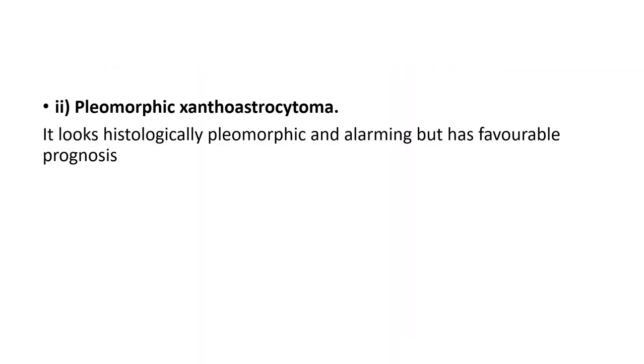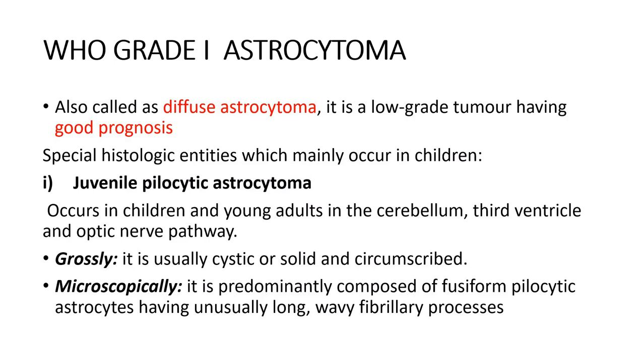pleomorphic xanthoastrocytoma. Coming to juvenile pilocytic astrocytoma, it occurs in juveniles, so you get a clue from it. It occurs in children and young adults and is mostly seen in the cerebellum, third ventricle and optic nerve pathway. Grossly, it is generally a cystic or a solid circumscribed mass, and microscopically it is predominantly composed of fusiform pilocytic astrocytes having long wavy fibrillar processes, okay?